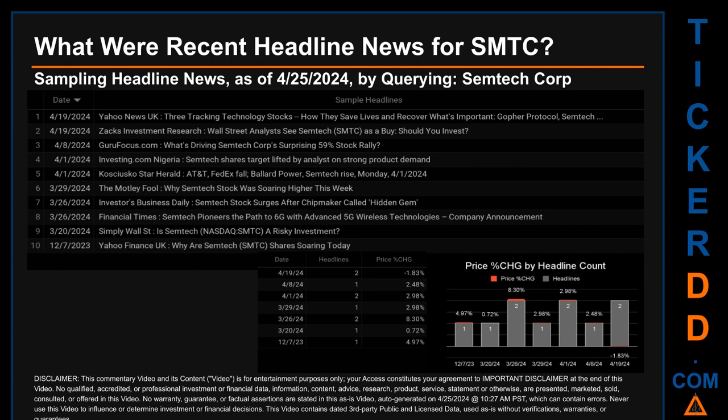Yahoo News UK published the headline that read, 3 Tracking Technology Stocks, How They Save Lives and Recover What's Important, Gopher Protocol, SMTC. Zacks Investment Research published the headline that read, Wall Street Analysts See SMTC as a Buy, Should You Invest? The oldest publication was on Thursday, December 7, 2023, 4 months and 18 days ago, when Yahoo Finance UK published the headline that read, Why are SMTC shares soaring today?